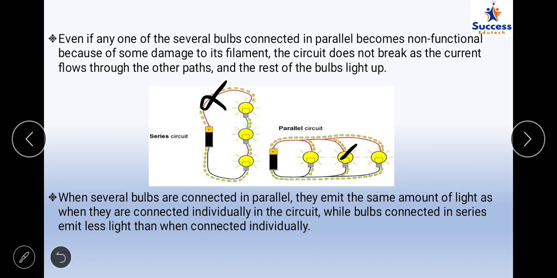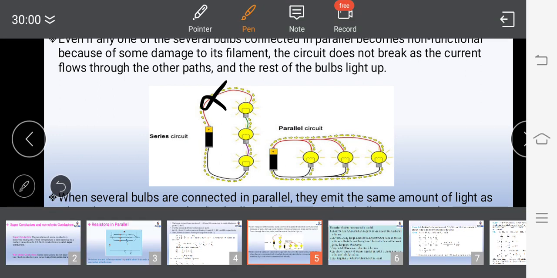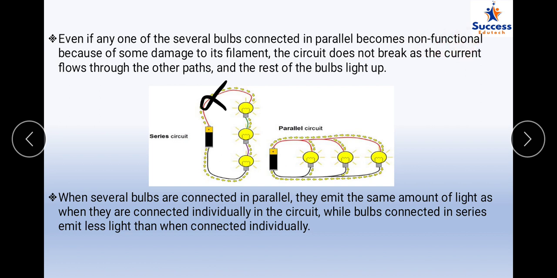Whereas here, if this connection is not there, one closed loop exists, and this is the second closed loop. So both bulbs will glow. Even if any of the several bulbs connected in parallel becomes non-functional because of some damage to the filament, the circuit does not break, and the current flows through the other path. This is for the parallel circuit, and the rest of the bulbs light up. When several bulbs are connected in parallel, they emit the same amount of light.